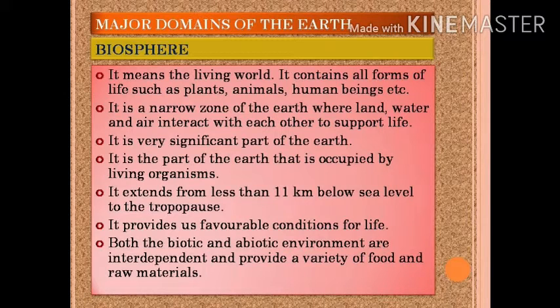Both the biotic and abiotic environment are interdependent and provide a variety of food and raw materials. Now, if we talk about all the four, lithosphere consists of solid rock, soil and mineral. Hydrosphere consists of water in all its forms. And atmosphere is the layer of gases around the earth. The biosphere consists of all living plants and animals and their interactions with rock, soil, air and water in their habitats.